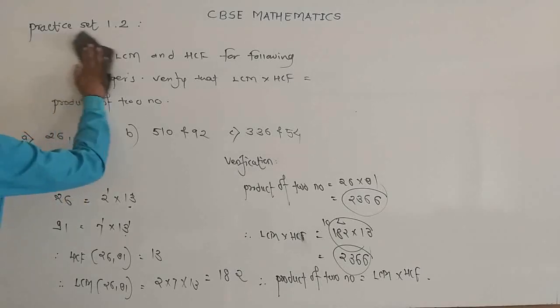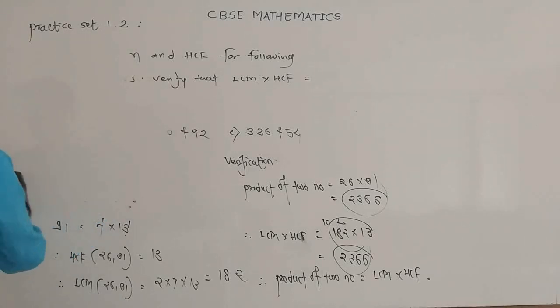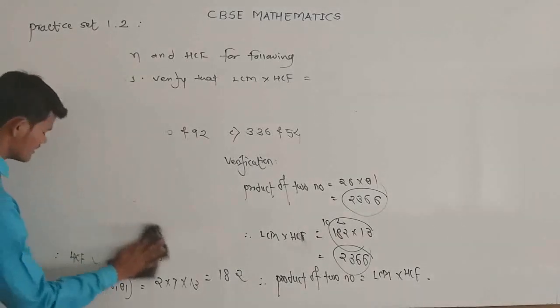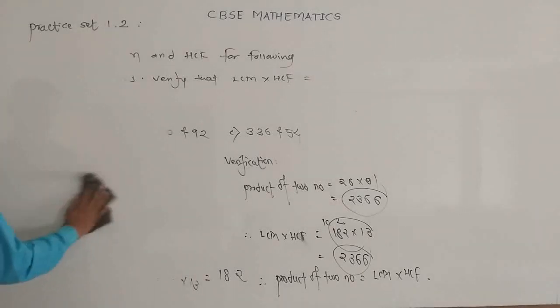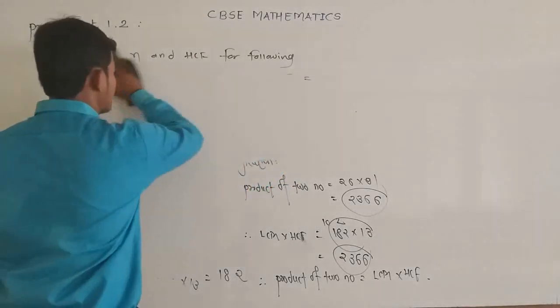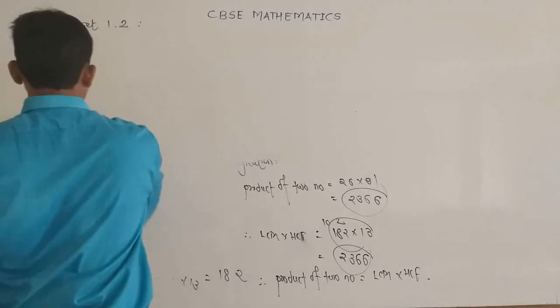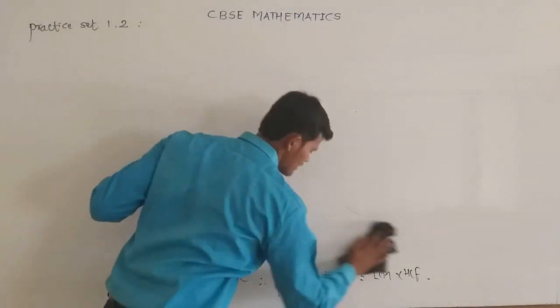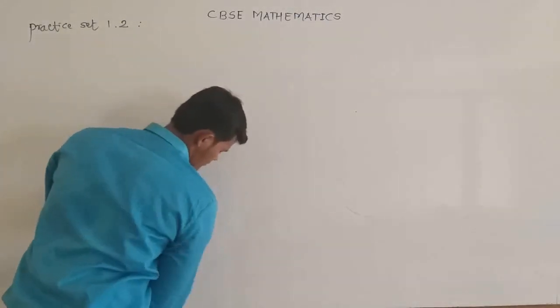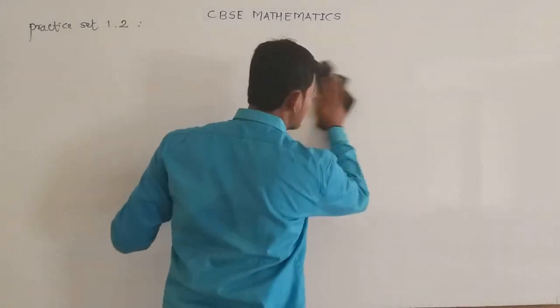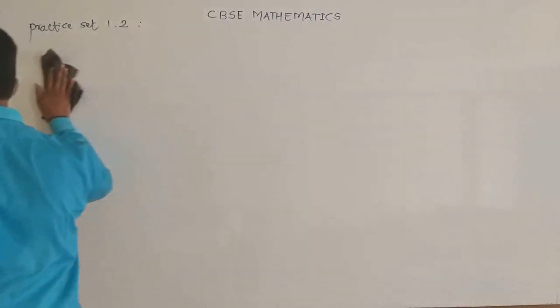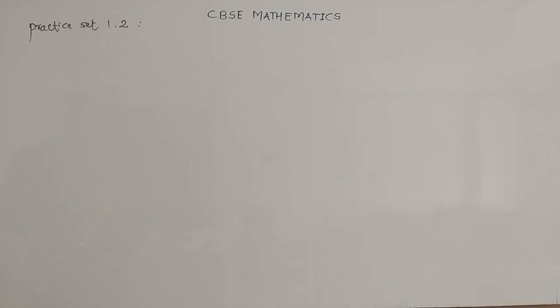Now, question number 3 is: find the HCF and the LCM of the following integers. In question number 3 also we have to find the HCF and the LCM of the given integers. So let's take one example of how to find the LCM and the HCF of three positive integers.